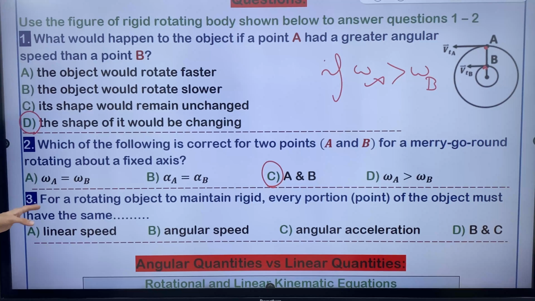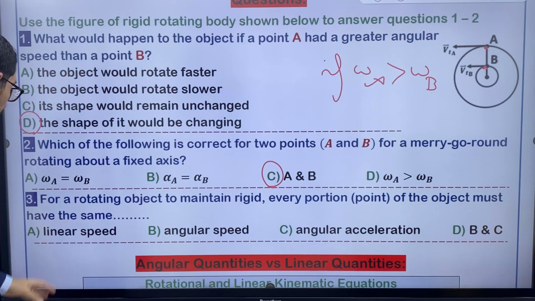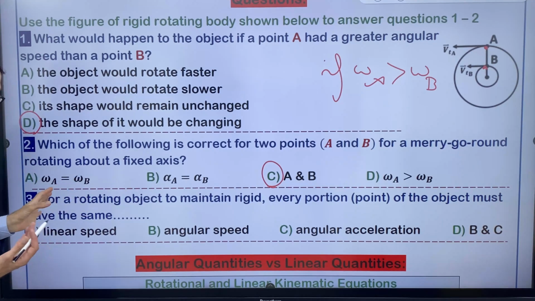Number 3, for a rotating object, it's not actually about the figure. It's just in general. This question is about objects in general.